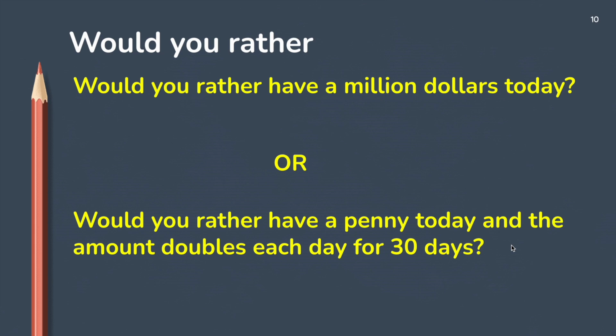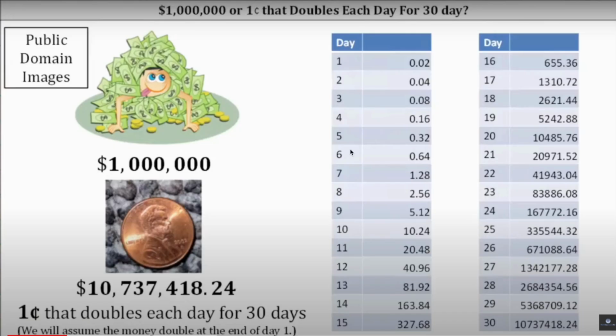All right, so hopefully you've made a decision now. We have our silly little pieces here. But you can see on day 1, remember you either took $1 million or the penny. So on day 1, you have 1 penny, and at the end of day 1, you'd have 2 pennies. It'll double. And then 4 pennies, 8 pennies, 16 pennies. So it's going pretty small. You don't have a lot of money here, but look at by day 15, you have